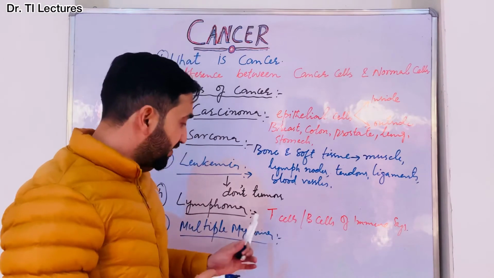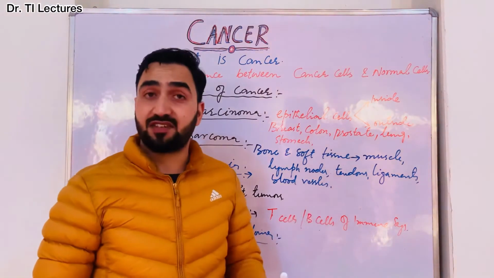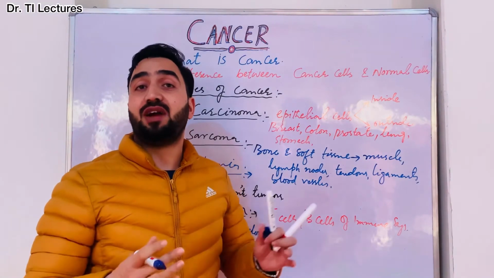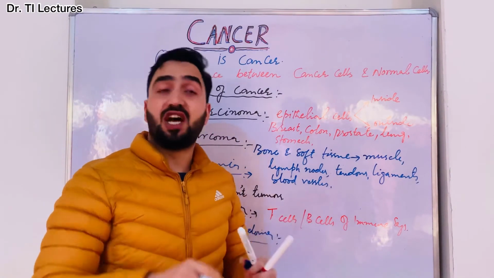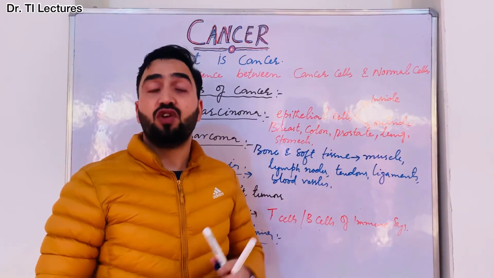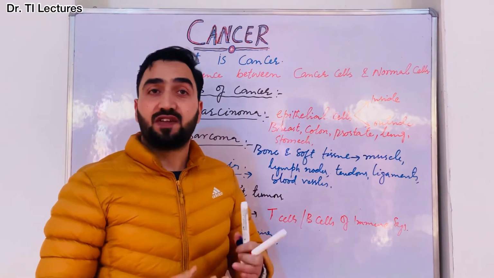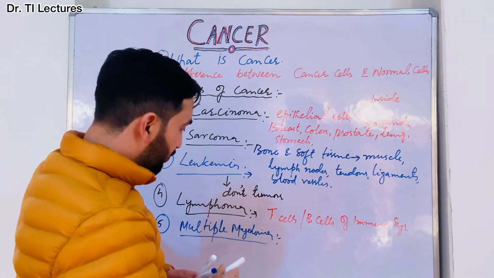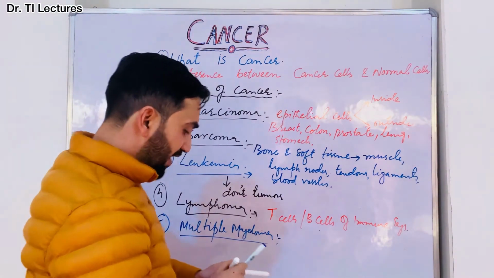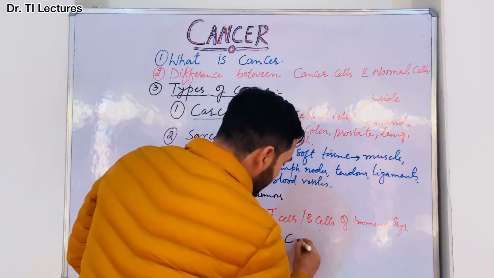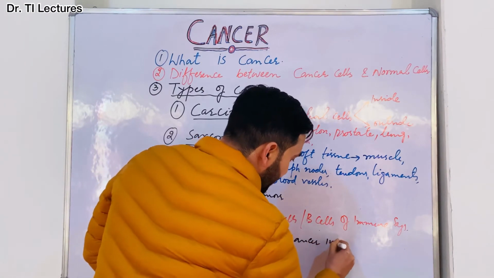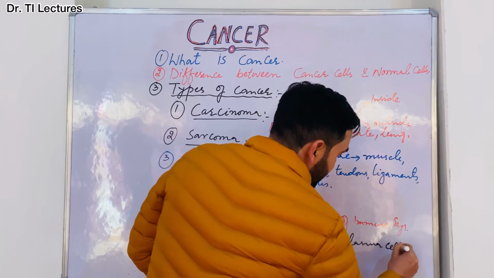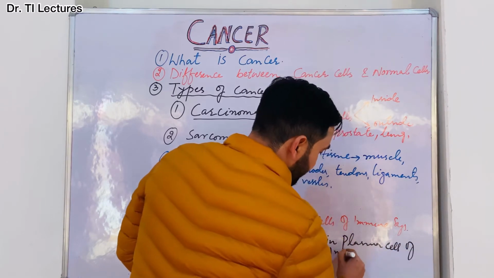Among them there are cells we call plasma cells, which are responsible for the formation of antibodies. If there is any abnormality or cancer in that plasma cell, then that kind of cancer is known as multiple myeloma. So this is cancer in plasma cells of the immune system.